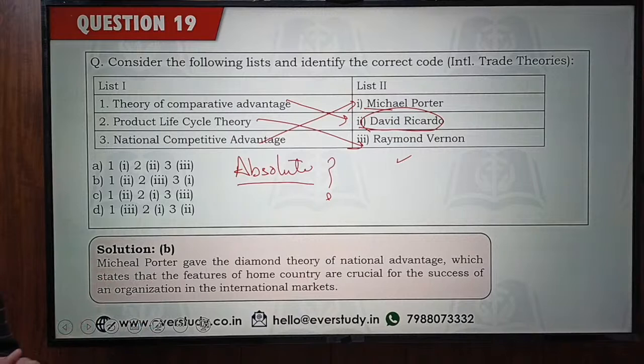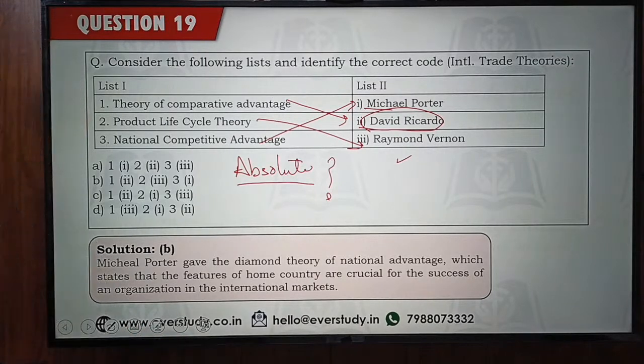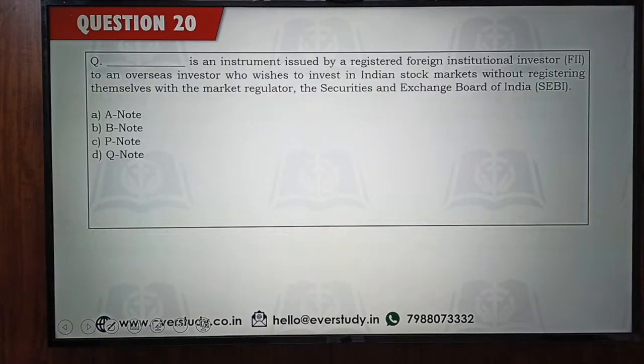Okay, absolute advantage theory, absolutely, Adam Smith. Oh my, so many comments came in so quickly. Adam Smith gave it, absolutely right. Answer is option number B. Okay, so now let's come to the next question.